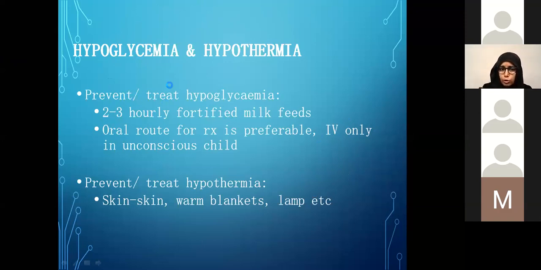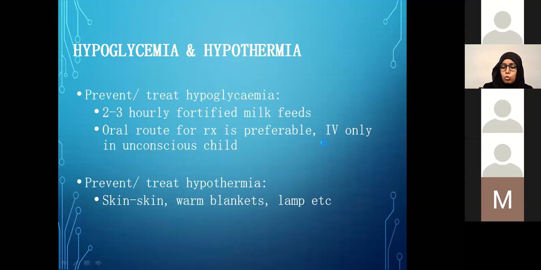So in order to prevent hypoglycemia, we start them on feed early, but we know that usually in the early phases they are not able to utilize or tolerate much feed. So we start them on a very small amount of feed, but we give them frequent feeds so that they have a continuous supply of glucose in the blood and do not become hypoglycemic. And of course, we want to monitor their glucose level hourly or 2 hourly, or very often based on their response. Always remember the physiologic route, which is the oral route, is preferred.